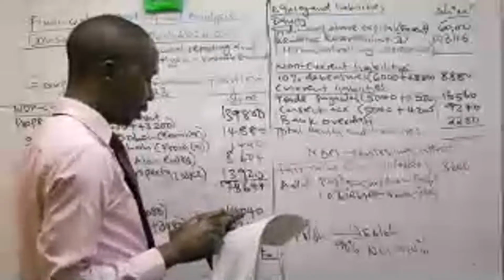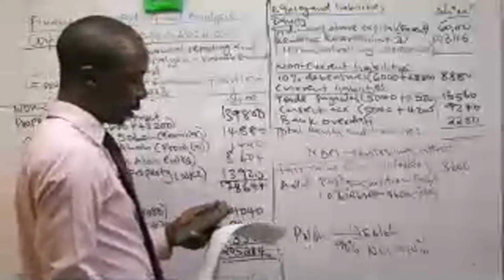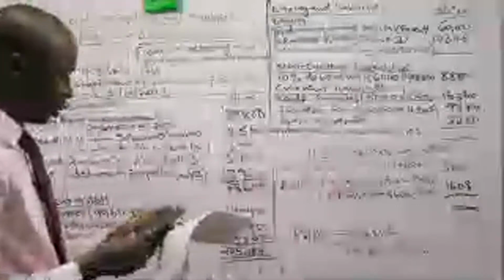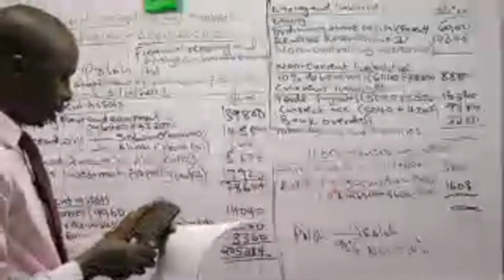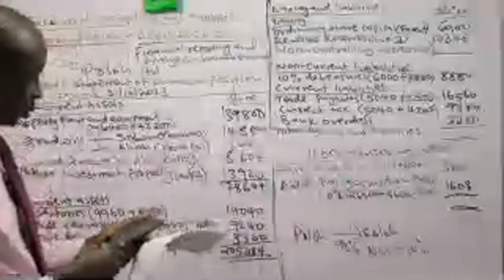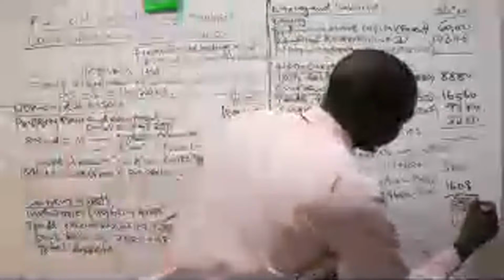That is 1,608, not 160. So our total will be 3,600 plus 1,608, so that is 5,208. That is what I will record here, 5,208.